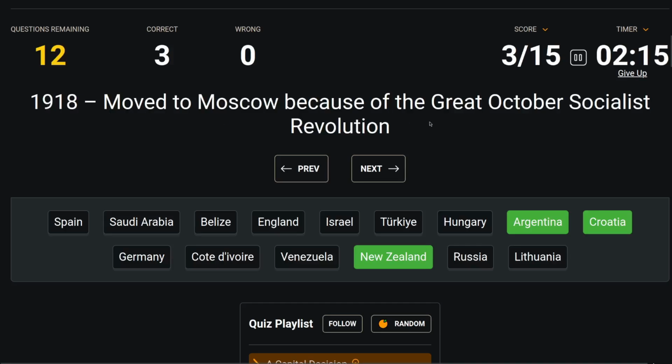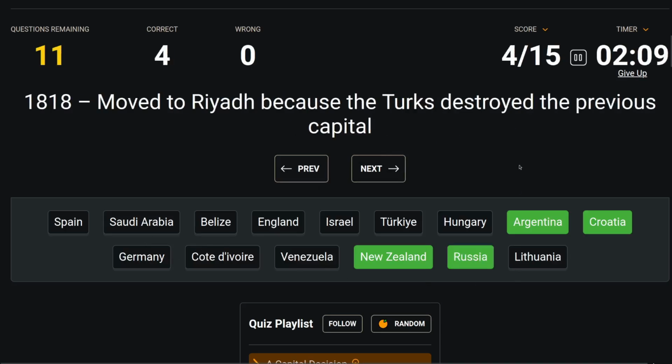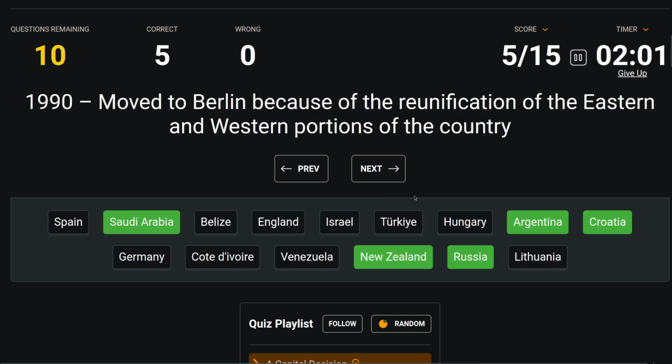1918 moved to Moscow, so that's Russia. Great October Socialist Revolution. 1818 moved to Riyadh. I think that's Saudi Arabia. And the Turks destroyed the previous capital. Did not know that. 1990 moved to Berlin.